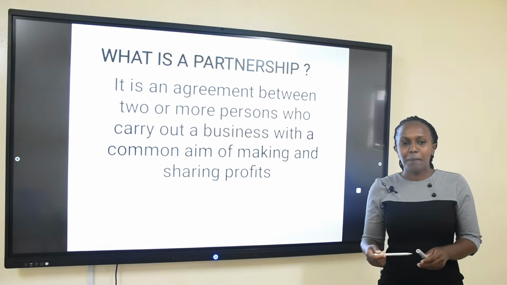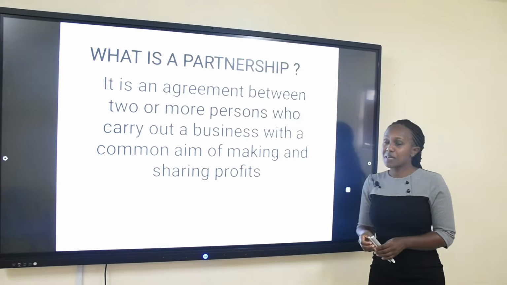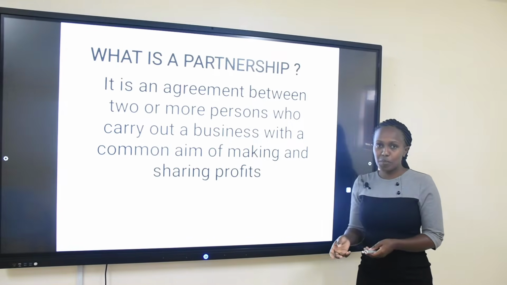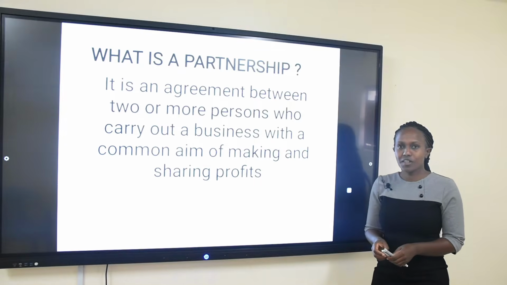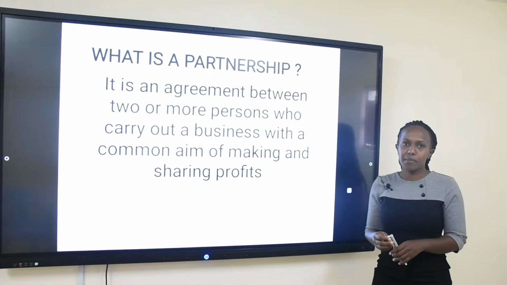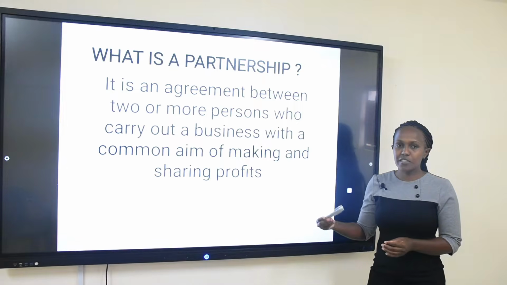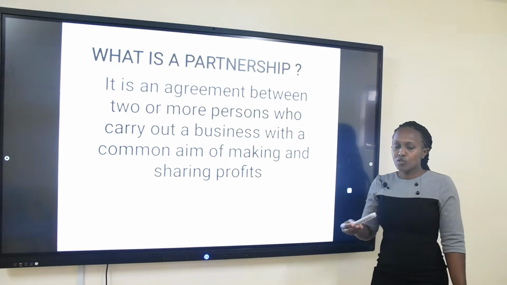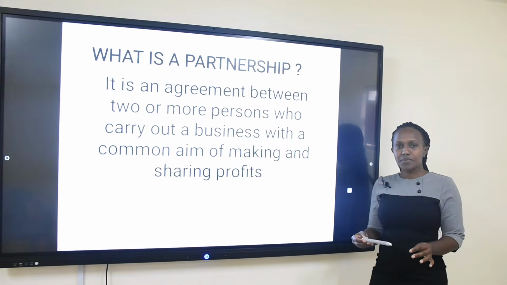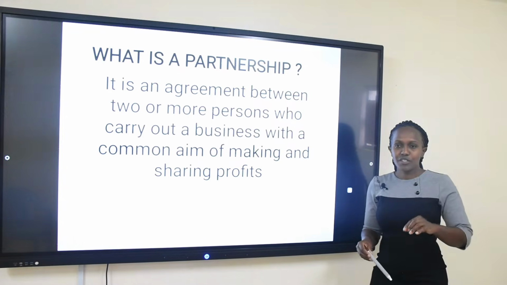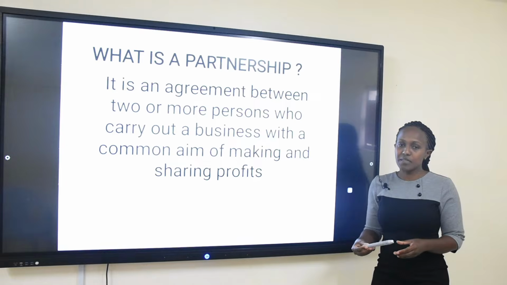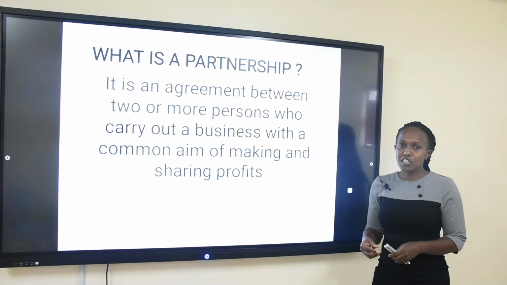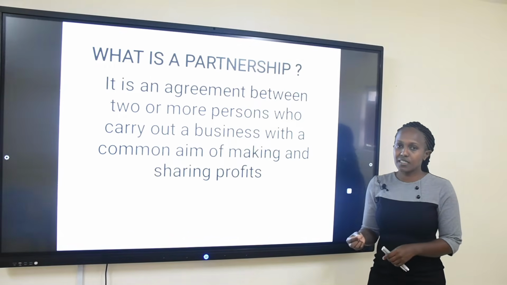Now a partnership is an agreement between two or more persons who come together to carry out business with a common aim of making and sharing profits. That is simple. Two or more people come together, they have one intention: to do business and to share the proceeds from the business. So that is a partnership definition in form of a business.